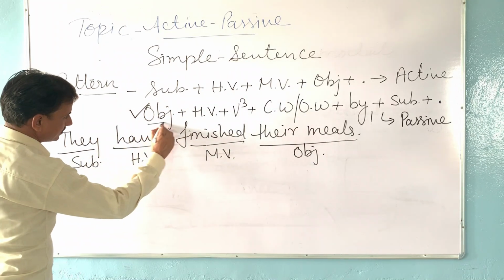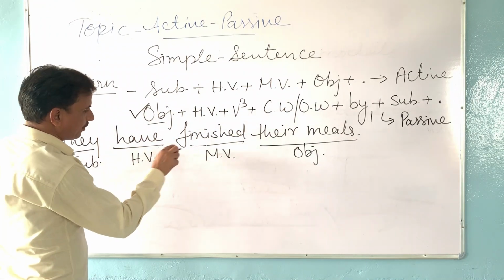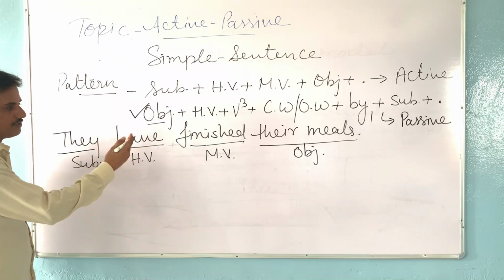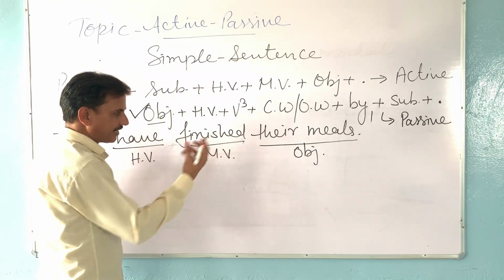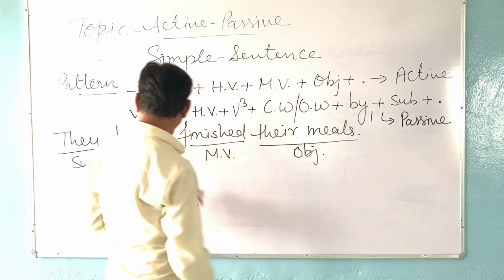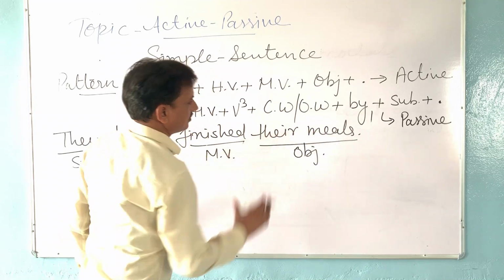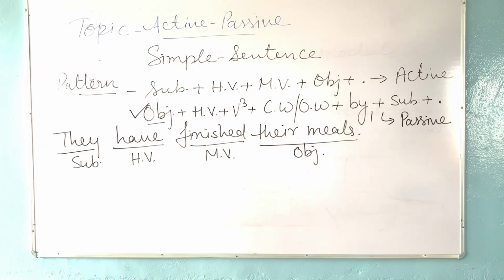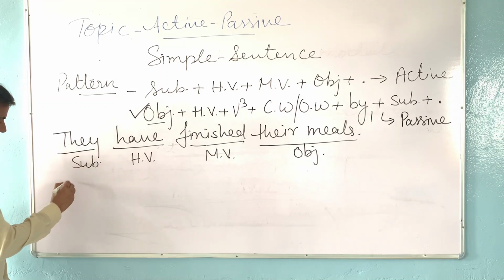Firstly, we have to write the object. What is our object? They have finished. What have they finished? उन्होंने क्या finish किया है? Our answer, we are getting in reply, is their meals. Means they have finished their meals. So their meals will work as the object, and this will become the subject here.